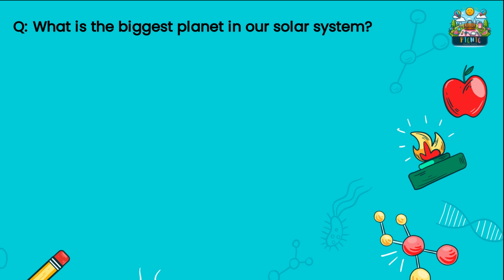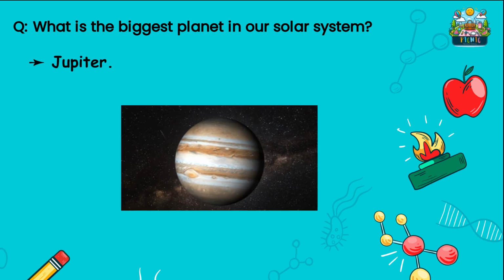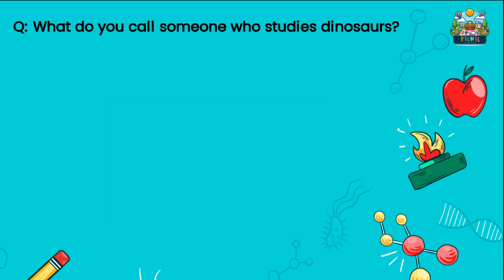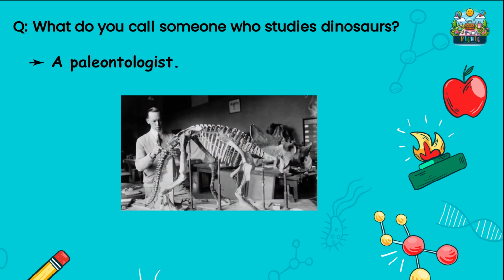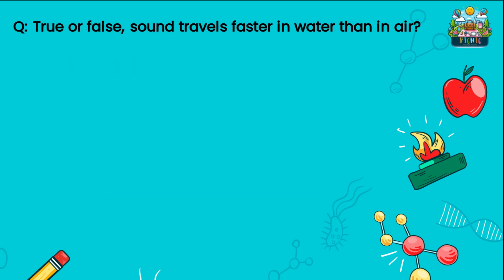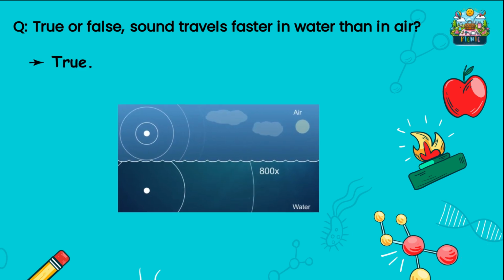What is the biggest planet in our solar system? Jupiter is the biggest planet in our solar system. What do you call someone who studies dinosaurs? Paleontologists study dinosaurs. True or false, sound travels faster in water than in air. True, sound travels faster in water.